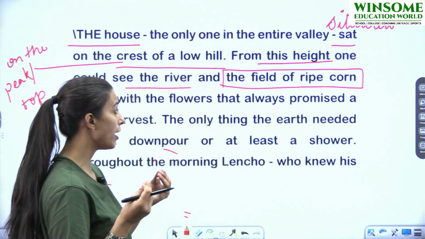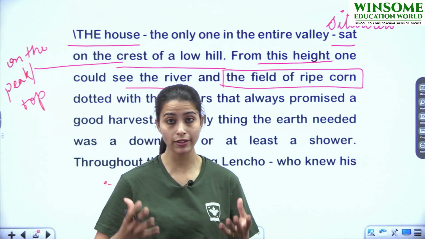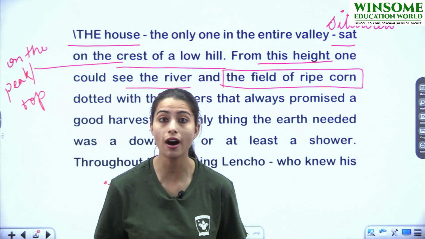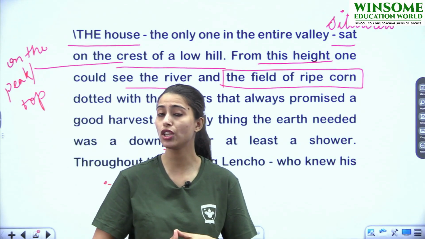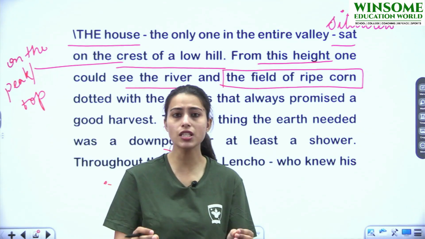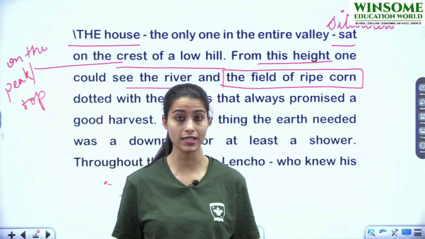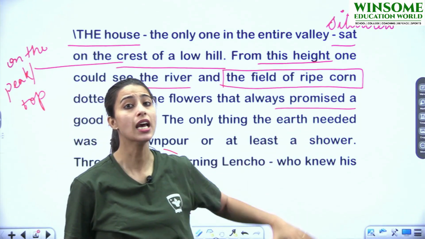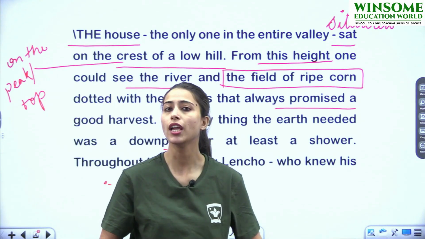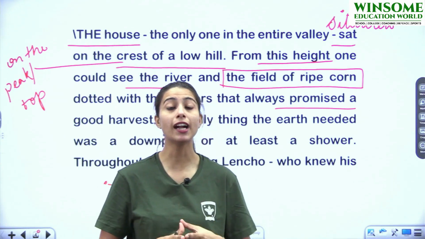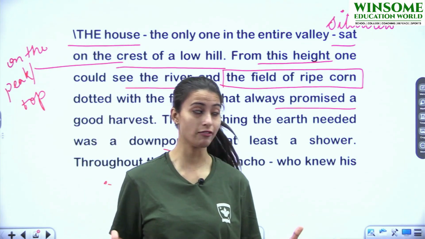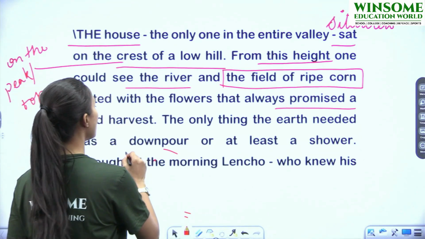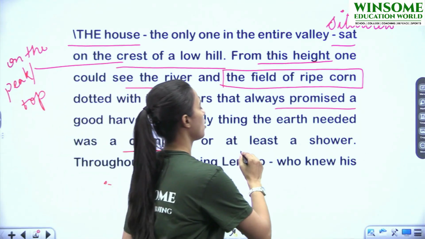That means if we would look at that field, we could easily say that yes, this is going to give a good harvest. It was assuring us, it was very clear that this field would give a good harvest. So here, this is the meaning of promise. That always promised means that if we ever would look at it, it was pretty sure that the field would give a good harvest. The only thing the earth needed was a downpour, or at least a shower.